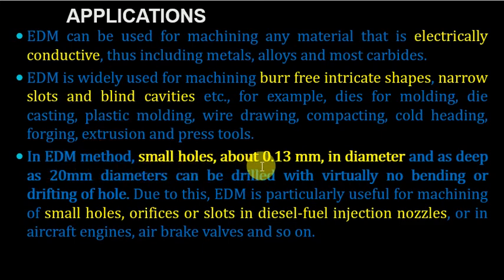Small holes of about 0.13 mm diameter are easily generated, and it is particularly useful for machining small holes, orifices, and slots in diesel fuel injection nozzles or in aircraft engines, air brakes, valves, and so on. These are the general applications of the process. Thank you.